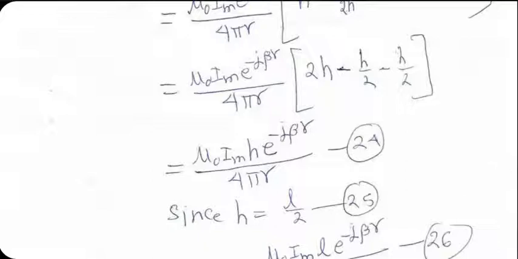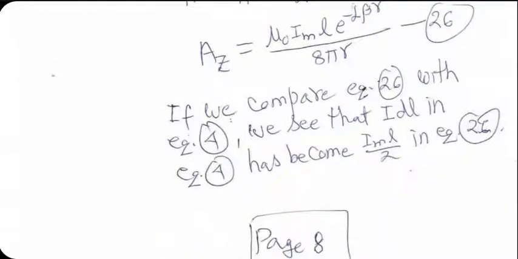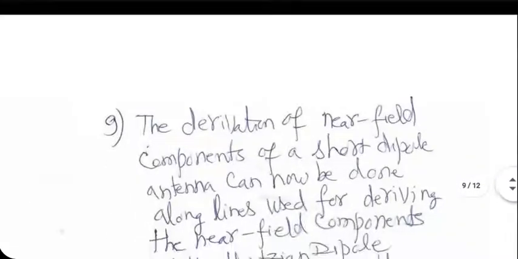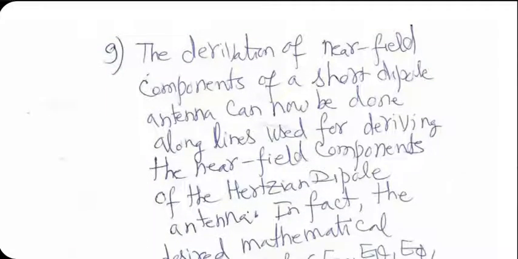This Az formula is exactly the same as what you got for Hertzian dipole, except that there you got IDL, and here you are getting IMH with one more correction, I think. If you take the formula for Hertzian dipole Az and replace IDL by IML by 2, or IMH if you want, you get the Az for short dipole.